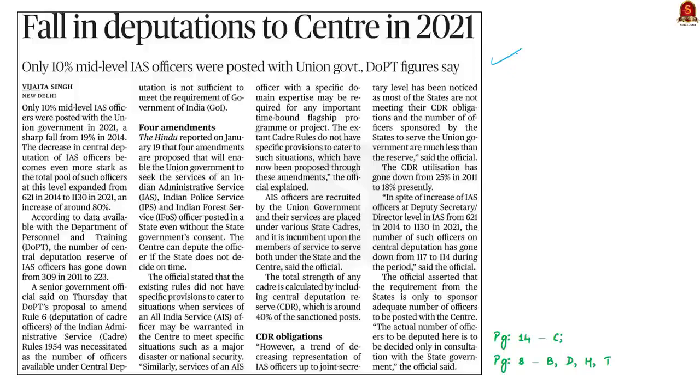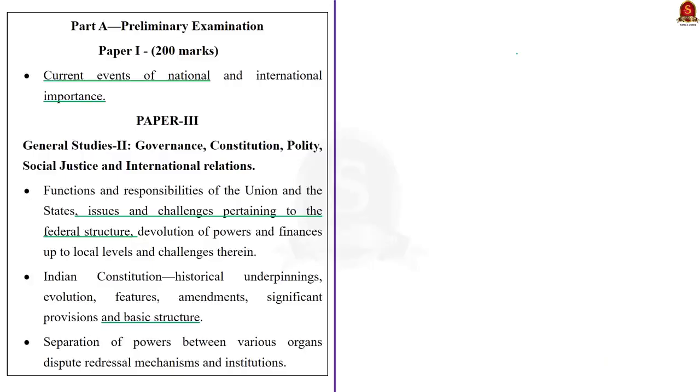So therefore, today in our discussion, we will see the important provisions in the IAS Cadre Rules. Then we'll see the recent amendments proposed. And then we'll see why the central government has proposed these amendments. And we'll also see why states are opposing it. And finally, we'll see the significance of All India Services in the center-state relations. So let us see all these aspects today. Before that, the syllabus relevant to this discussion is given here for your reference. You can take note of it.